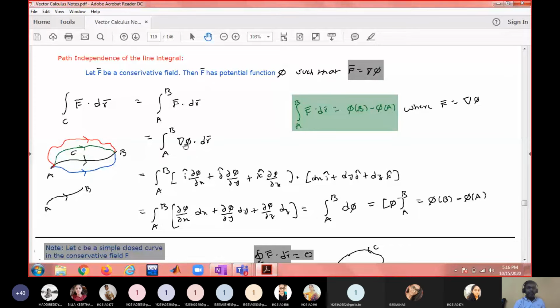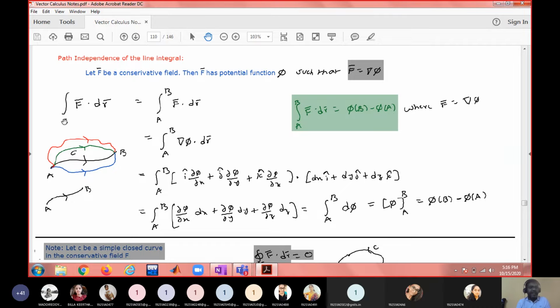But what is del phi? i dou phi by dou x plus j dou phi by dou y plus k dou phi by dou z. dr bar is dx i bar plus dy j bar plus dz k bar. When you take the dot product of these two, you will get dou phi by dou x into dx plus dou phi by dou y into dy plus dou phi by dou z into dz. And this expression is nothing but d phi, the total derivative. And the integral of a derivative is nothing but the function from a to b. What is a? The initial point of the curve. B is the endpoint of the curve. So phi from a to b, therefore upper limit minus lower limit: phi of b minus phi of a.